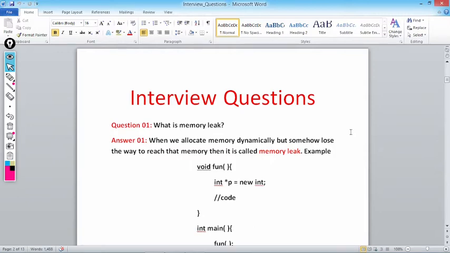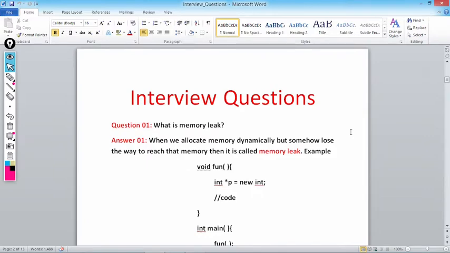Let's start. Question number 1 is, what is memory leak? When we allocate memory, there are two ways: first one is static and second one is dynamic. In static we can allocate memory giving variable names, but dynamically we allocate with the help of malloc, calloc or the new operator. One difference is dynamic memory is always referred by a pointer, whereas static memory can be referred by a pointer as well as a variable name.